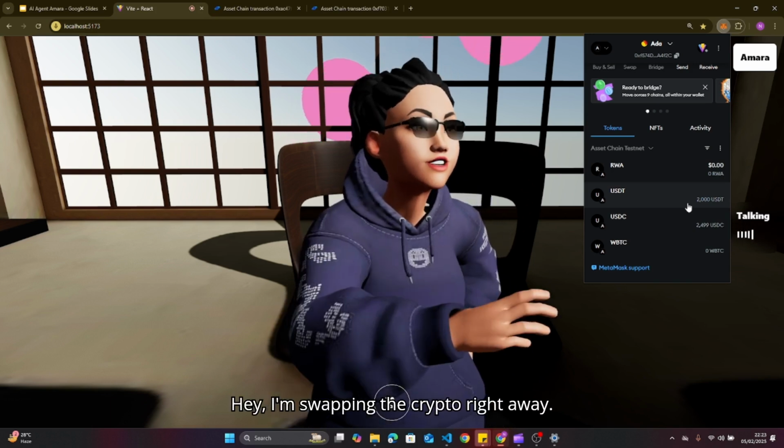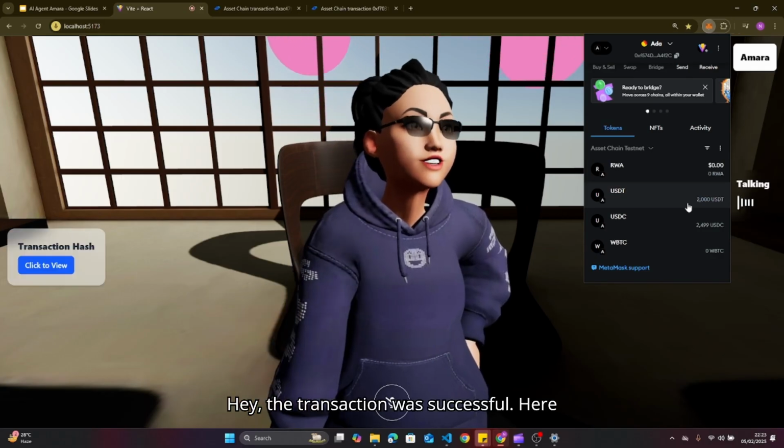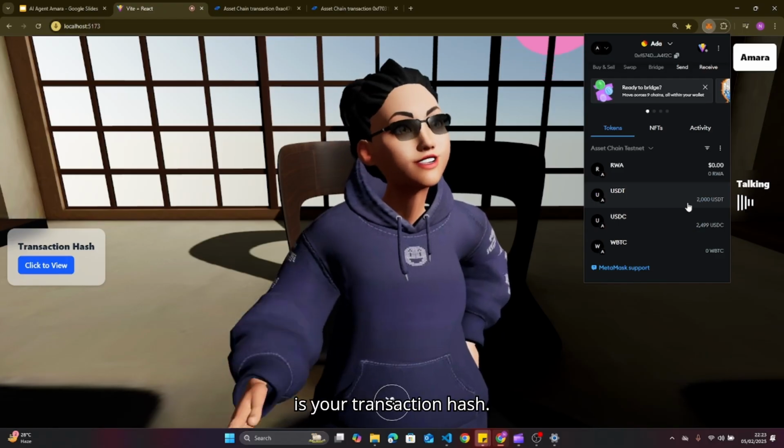Hey, I'm swapping the crypto right away. Hey, the transaction was successful. Here is your transaction hash.